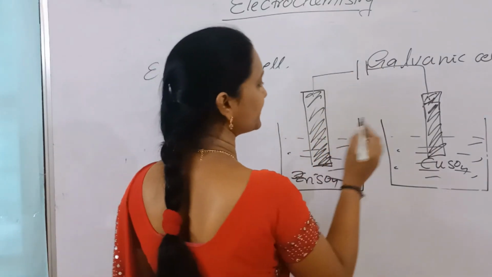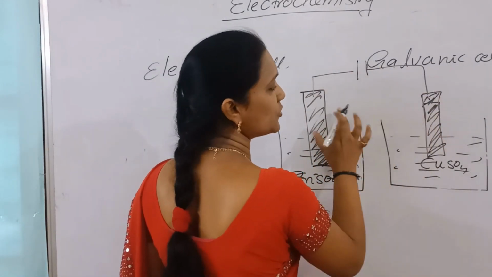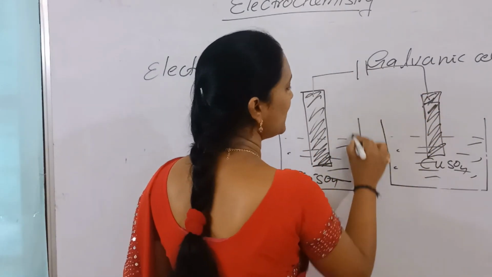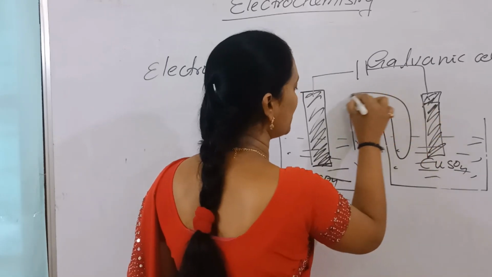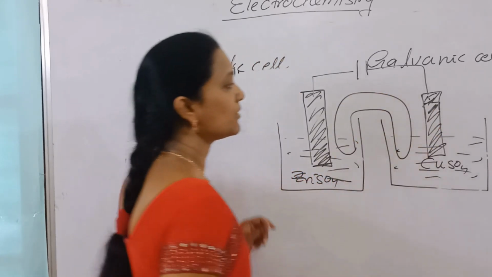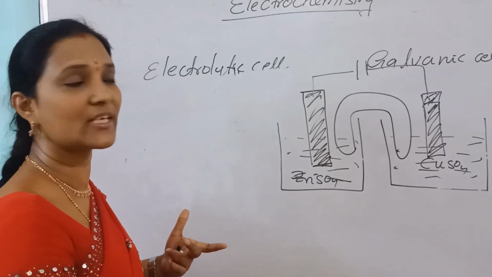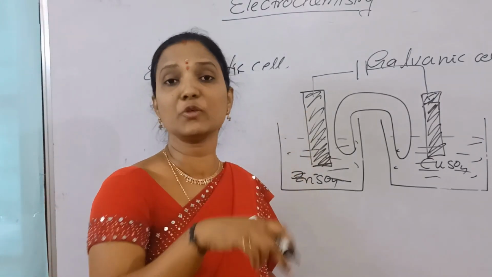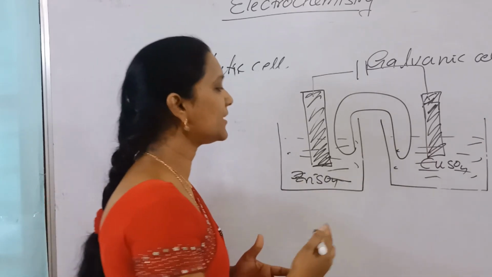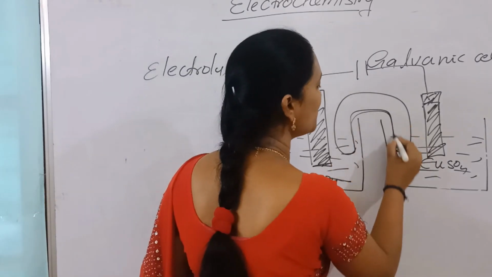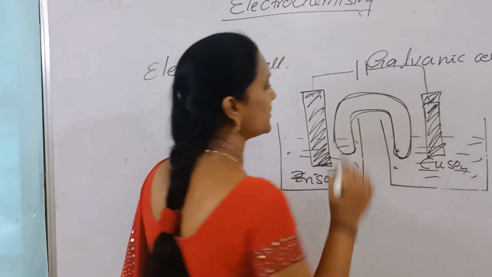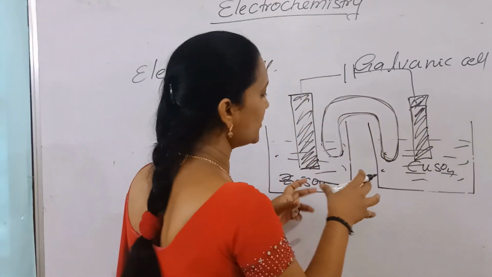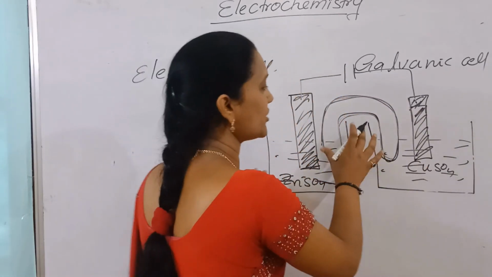Now here, two rods are connected by an outer wire and the two solutions are connected by using one U-shaped tube. Because here two different cells we are using, there is no direct contact between these liquids, so the circuit is not completed. To complete the circuit, we are using a U-shaped tube to connect these two solutions.